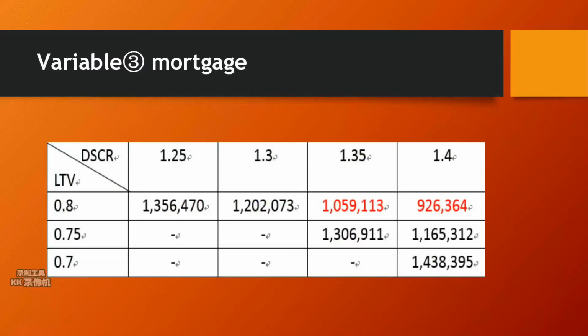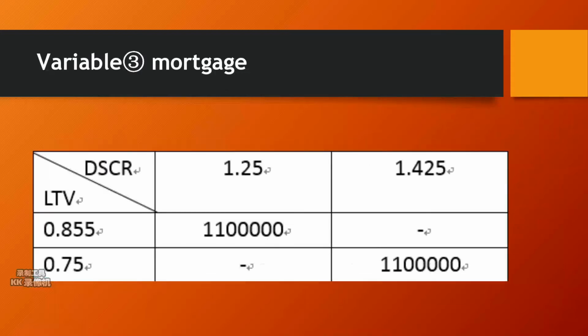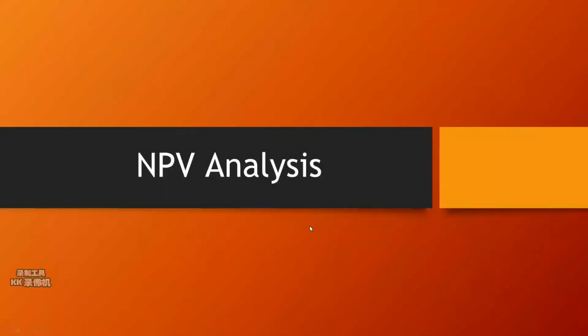Furthermore, for negotiating with the bank, we also find that if the LTV is 0.75, they should ask for a lower DSCR than 1.425. If DSCR is 1.25, they should ask for LTV lower than 0.855. NPV analysis will assume the market and the business will operate as expected.